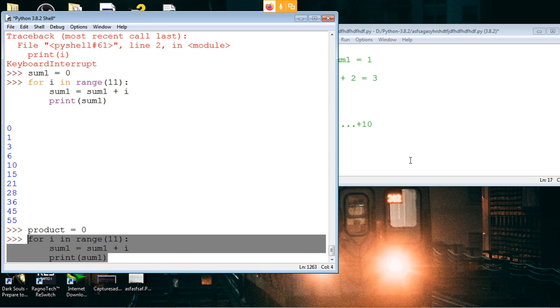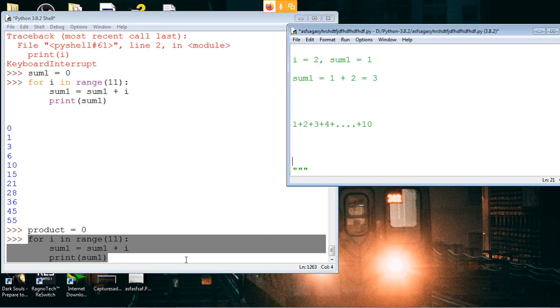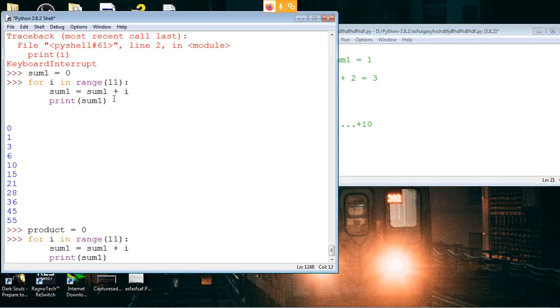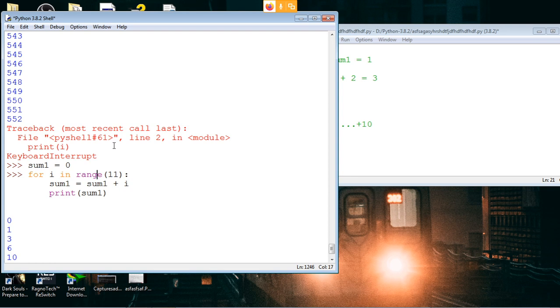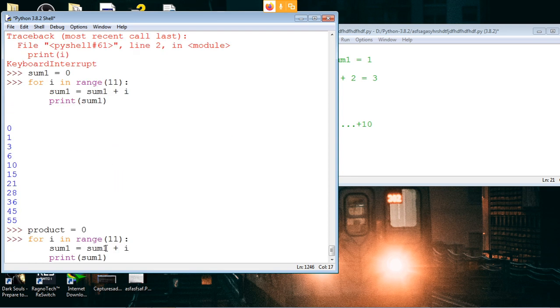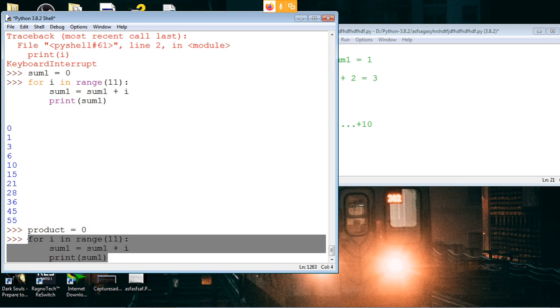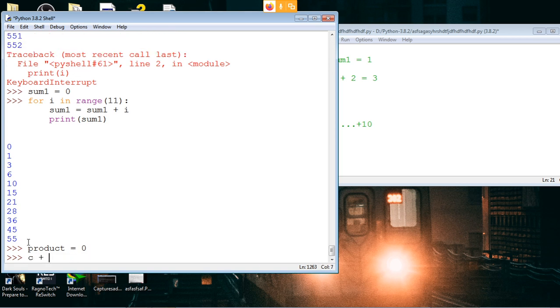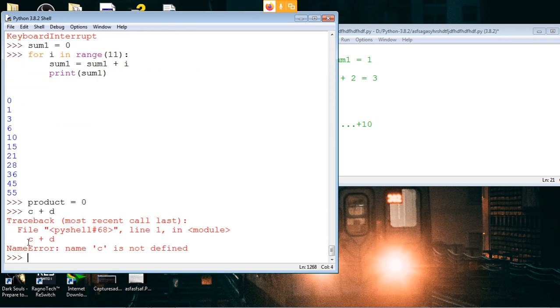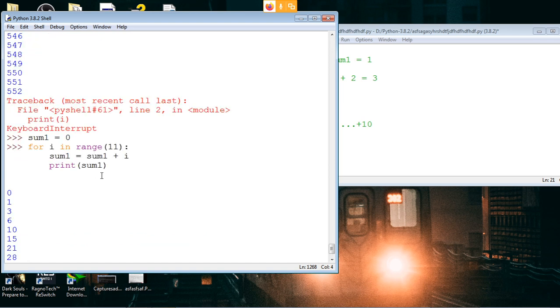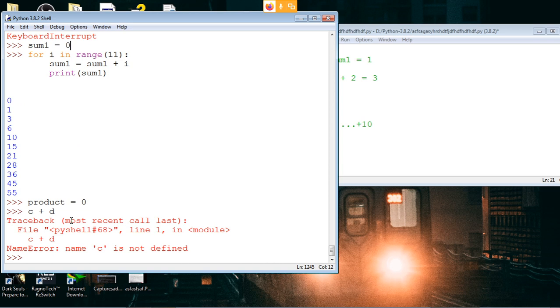What I did was I wrote for i in range 11. I wrote sum equals sum plus i, but sum is showing me not defined. Sum is a variable, right? So you have to create that variable. Simply if you write something like C plus D, it will say C is not defined. I wrote sum equals sum plus i, and that is also showing not defined.